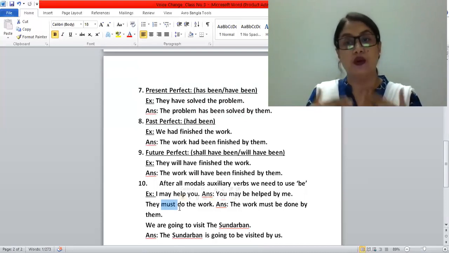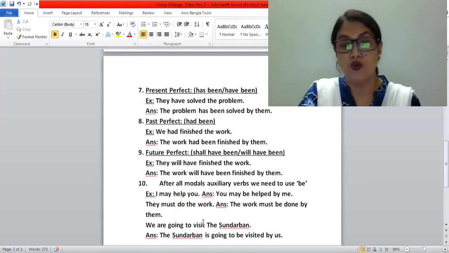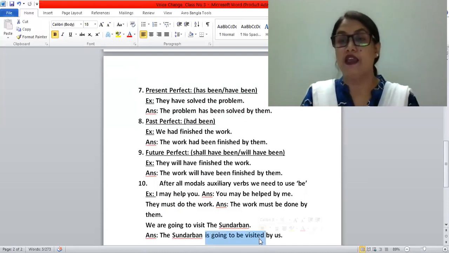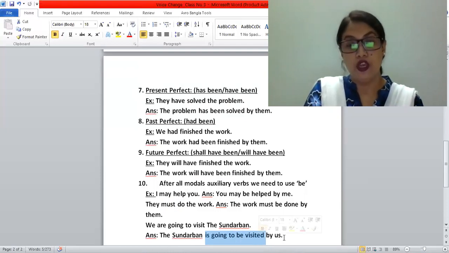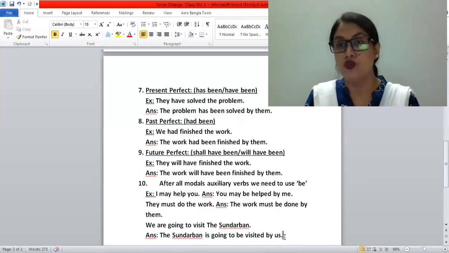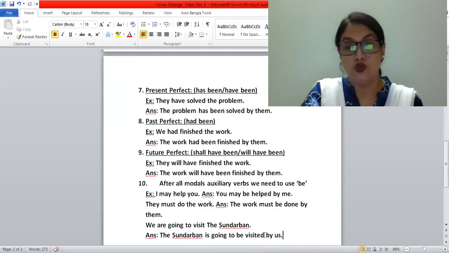I can do the work. The work can be done by me. Look at another example: We are going to visit Sundarban. So the Sundarban is going to be visited by us. Here we came to know that after the modal auxiliary verb, we need to use be. Suppose can be, could be, might be, should be, going to be, ought to be. So we need to use be.